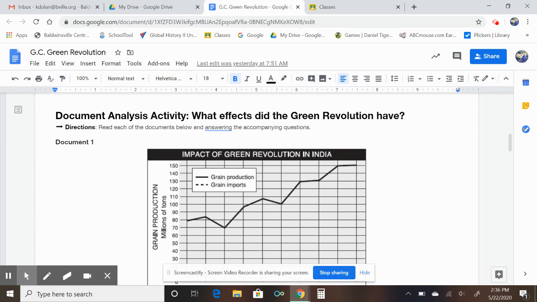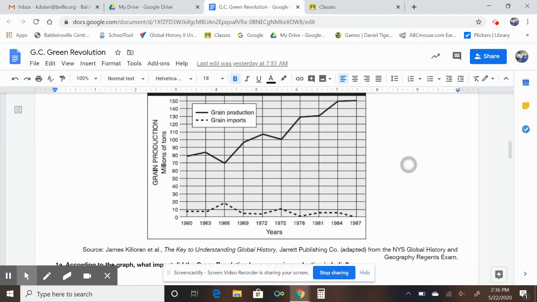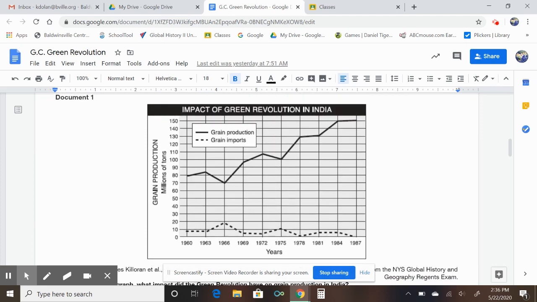So now we're going to take a look at three documents to answer the question, what effects did the Green Revolution have? If you look at document 1, this graph, whenever we're looking at a graph, a chart, or a map, we have to read the title first and then take a look at the key. The title here says Impact of Green Revolution in India. Down at the bottom are the years, and on the side it says grain production.